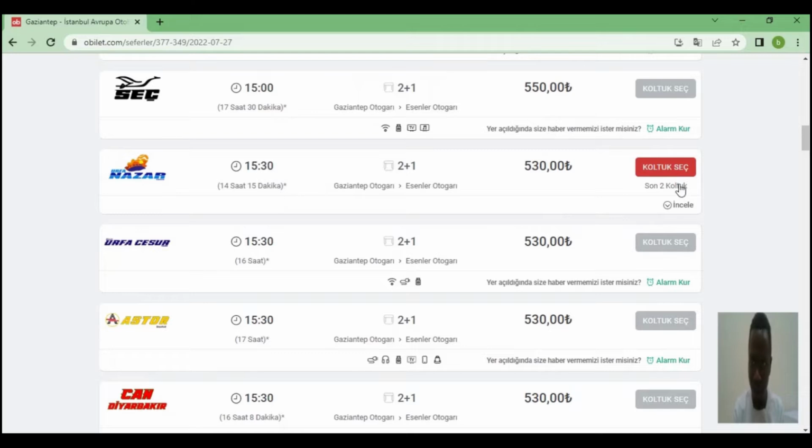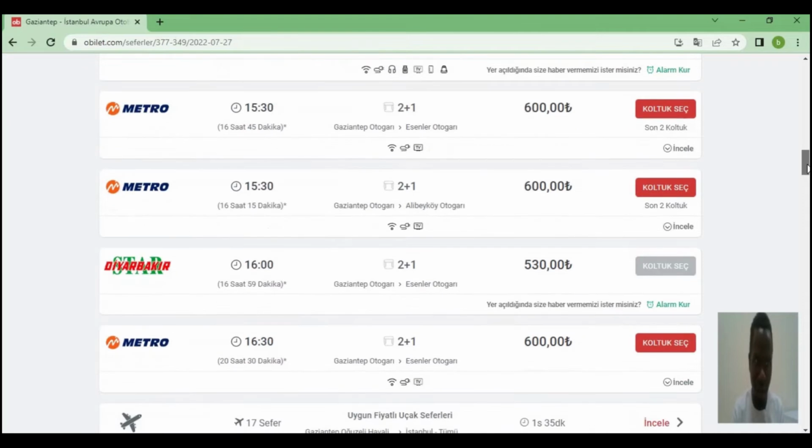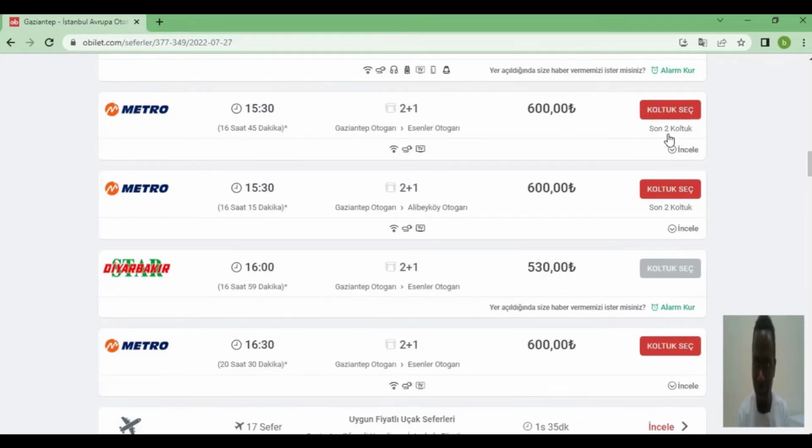Only this one here has some space, I think, but I don't want to travel at 3:30, so I need a bus that is maybe at 4 or 5, or 6. Right here there is a Metro bus, and it costs 600 TL, and there are 2 seats which are empty.